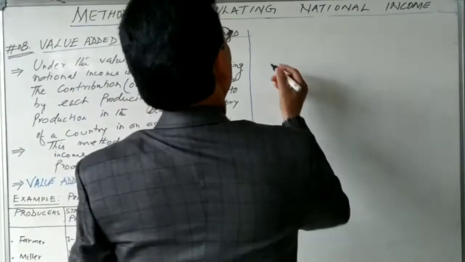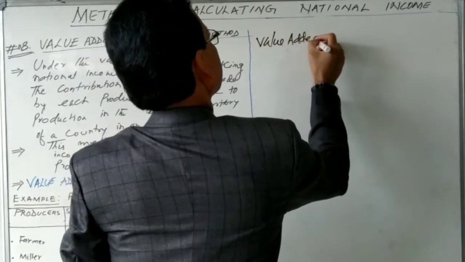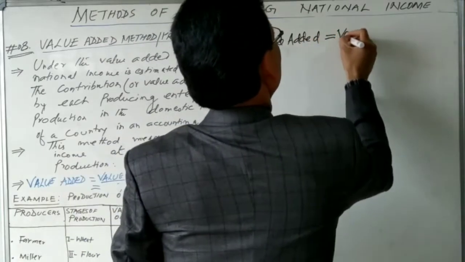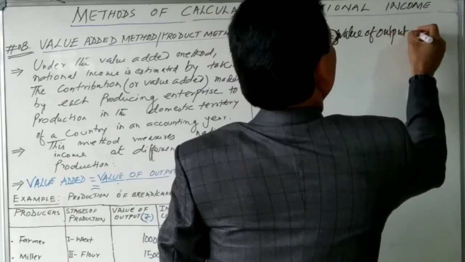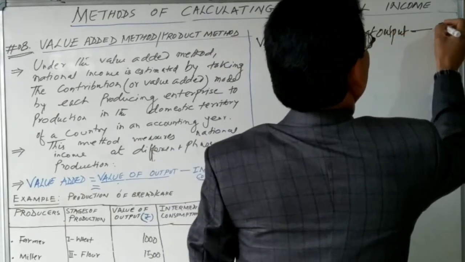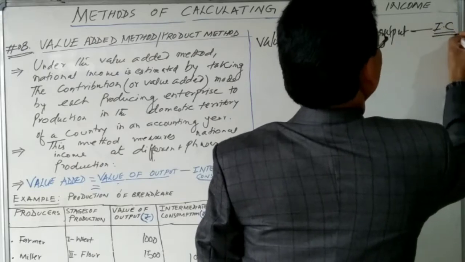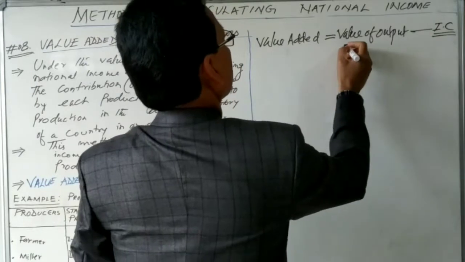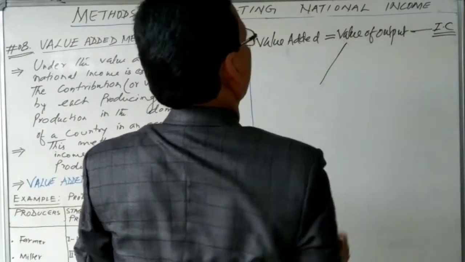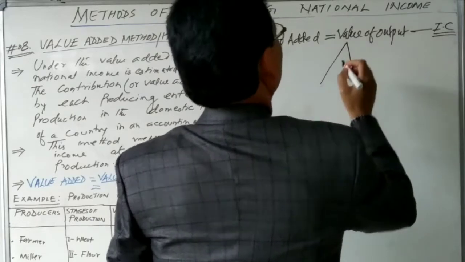Here we know value added is equal to value of output minus intermediate consumption. I am writing IC for intermediate consumption. Let us see what the value of output is.